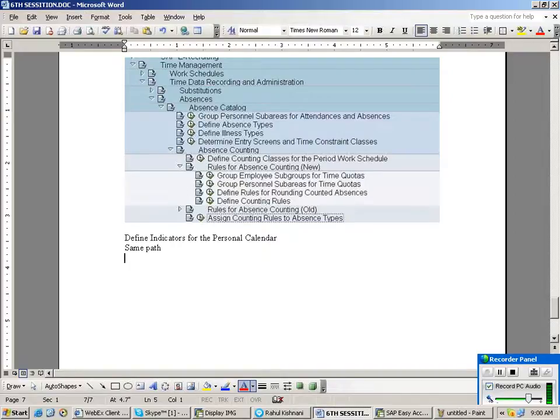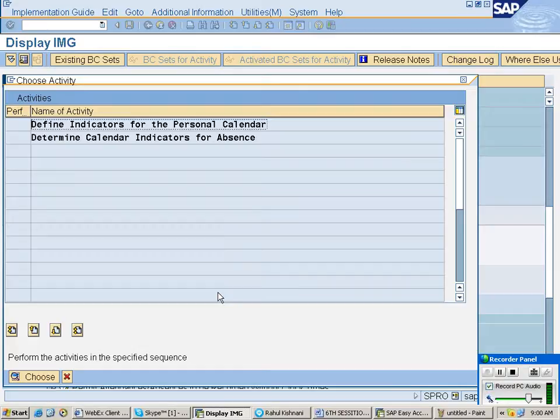Now, whenever an employee applies for a paid leave or unpaid leave, in this personal calendar the time administrator has to know that this employee is on leave, either paid leave or unpaid leave. Each and every leave type will have an indication. That indication we are going to create here. So click on here. Here, define indicators for the personal calendar.